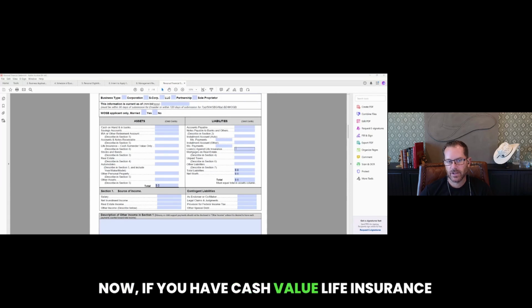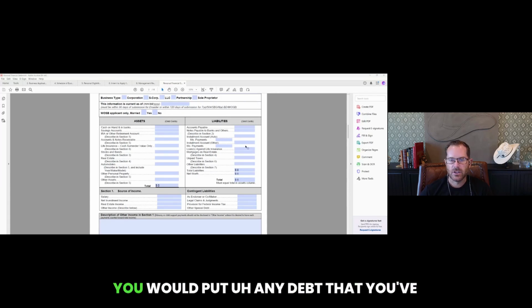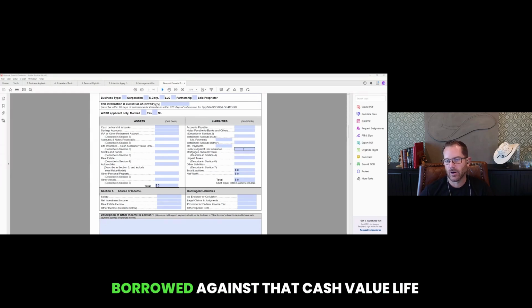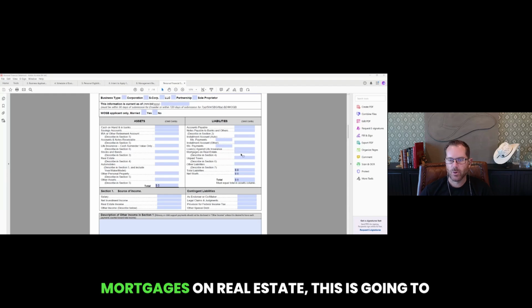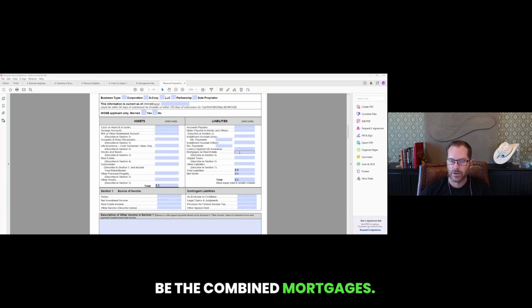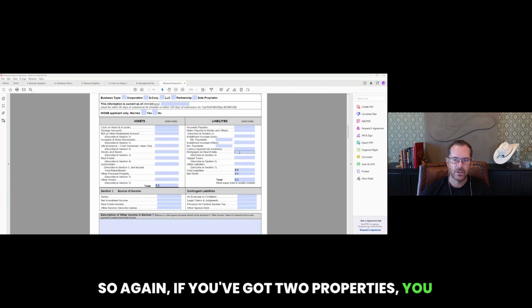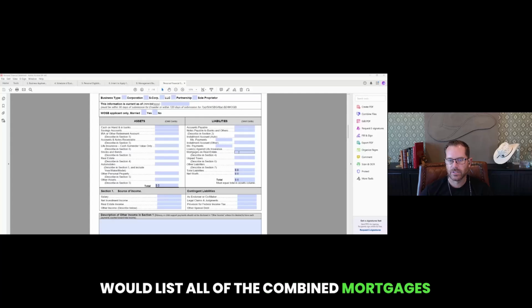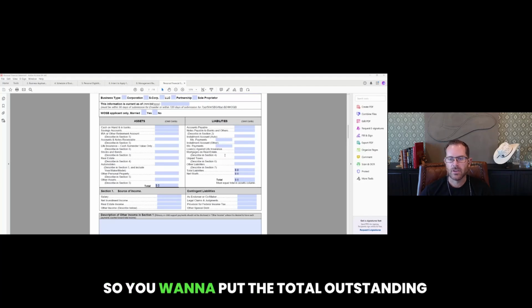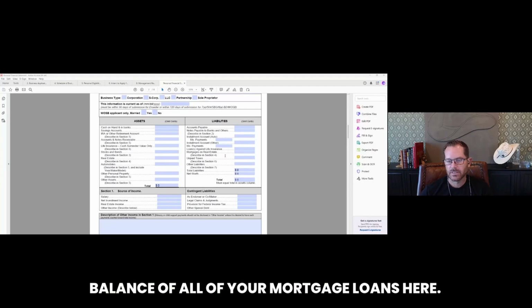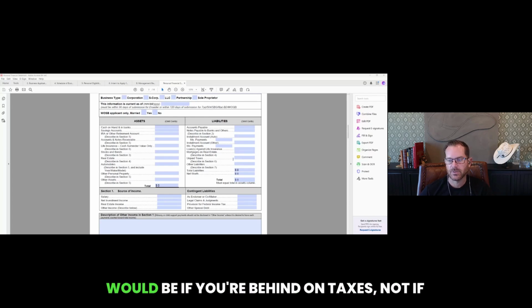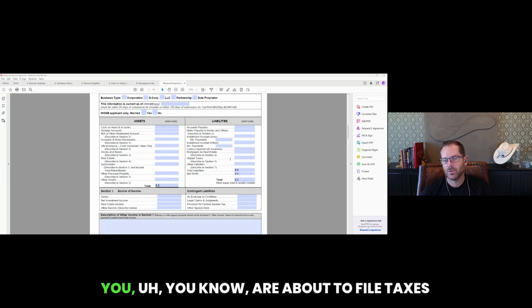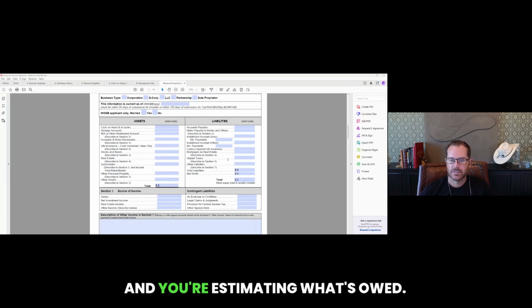Now, if you have cash value life insurance, going back to this section, you would put any debt that you've borrowed against that cash value life insurance. You'd put the principal balance here. Mortgages on real estate, this is going to be the combined mortgages. So again, if you've got 2 properties, you would list all of the combined mortgages here. That would also include home equity lines of credit. Those are mortgages. So you want to put the total outstanding balance of all of your mortgage loans here. If you have any unpaid taxes, now this would be if you're behind on taxes, not if you are about to file taxes and you're estimating what's owed.